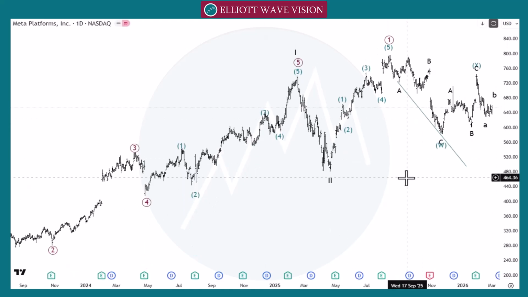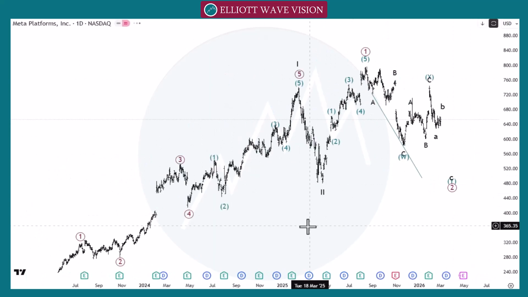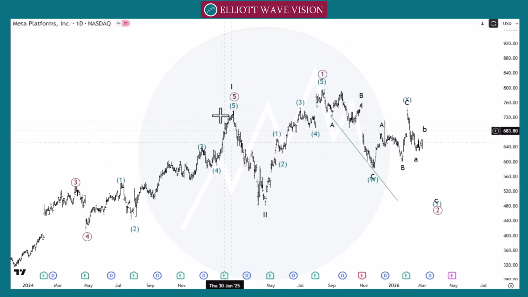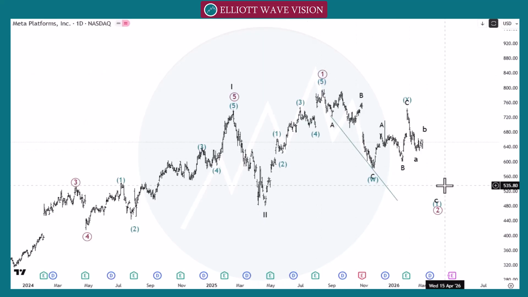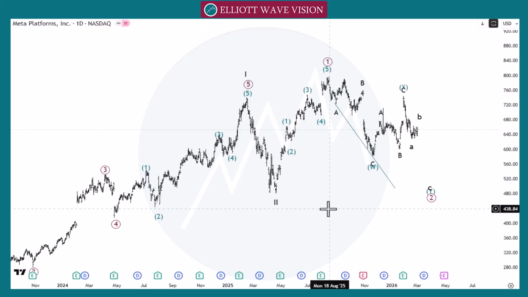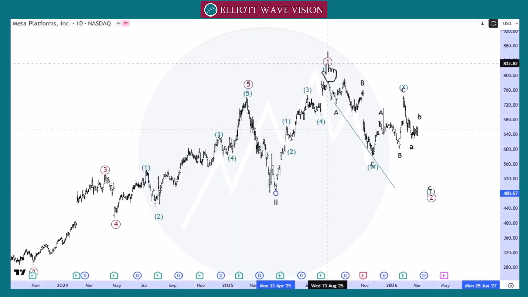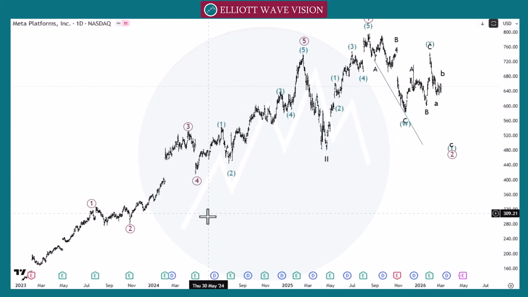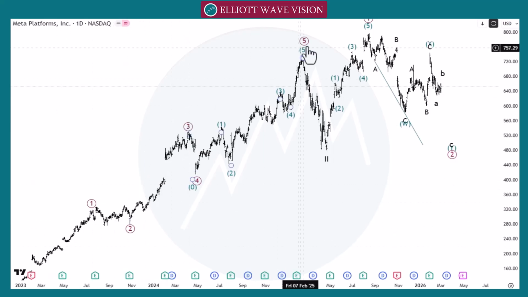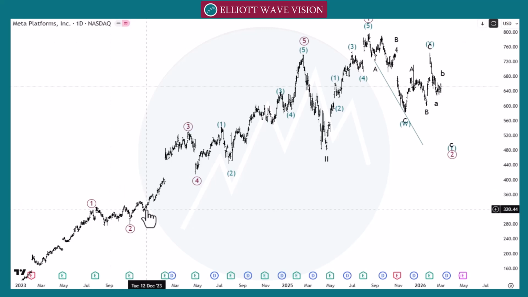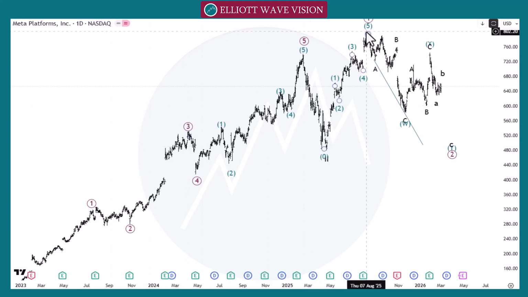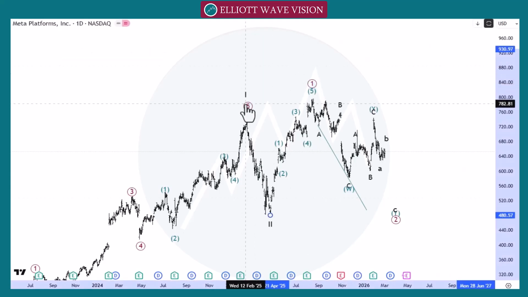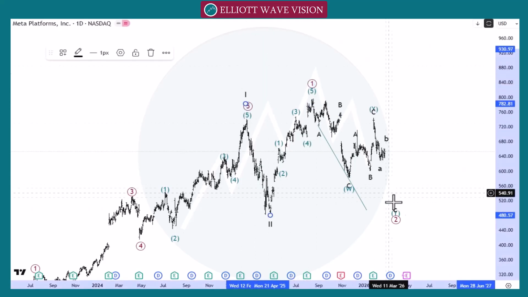So in Meta, we count this structure, after this strong impulsive move, as a black wave 1 at this point, black wave 2, brown wave 1, and brown wave 2 at this point. Or we can count differently. We can shift this black wave 1 according to the inner move, as a wave 1, 2, 3, 4, and 5. Or we can count this move as a wave A, wave B, and wave C.